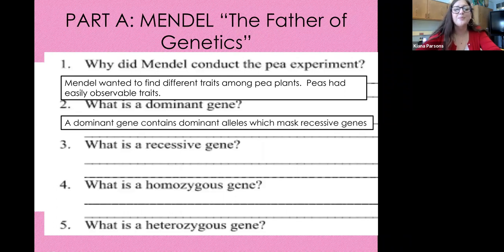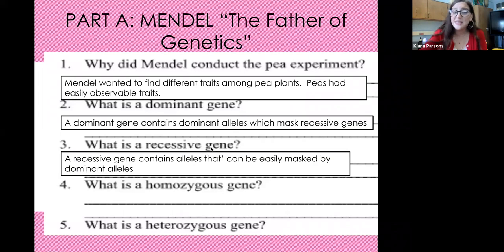So what is a dominant gene? A dominant gene contains alleles which mask recessive genes. Just like a dominant person might take control, a dominant gene might take control of the phenotype. So a dominant gene is typically what we're going to see in the phenotype, whereas recessive genes might hide in the background, but they could appear in later generations, which is what Mendel discovered in his pea plant experiments.